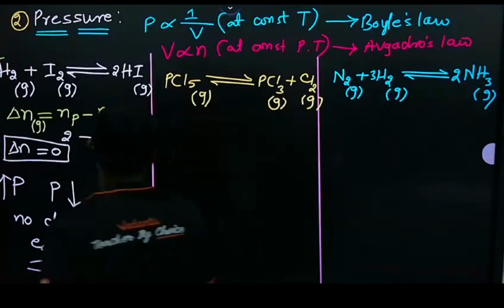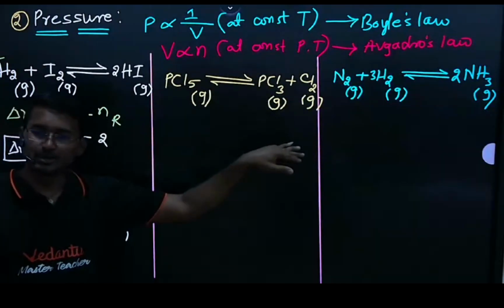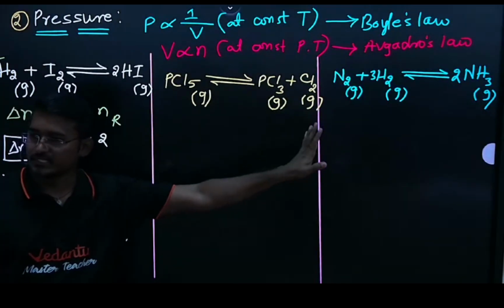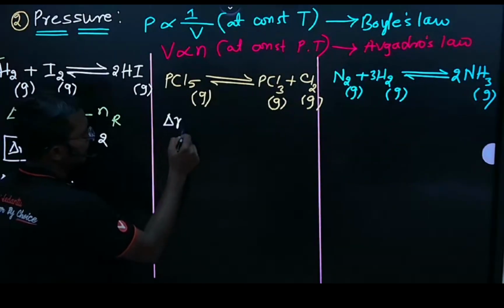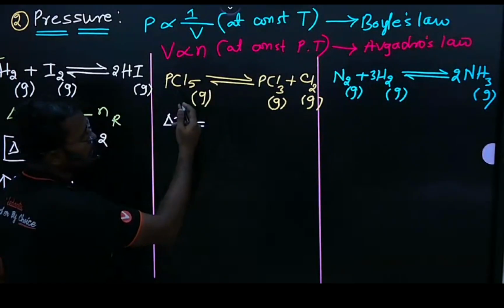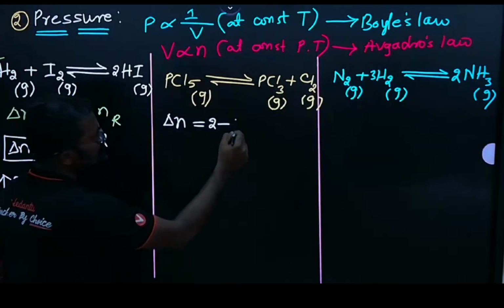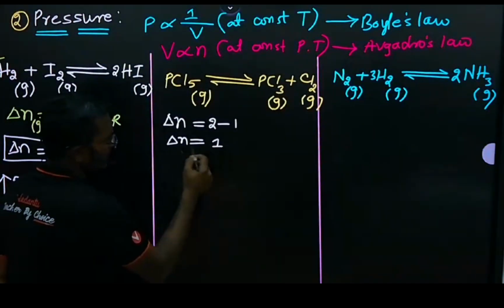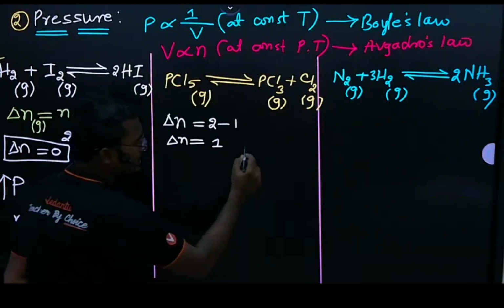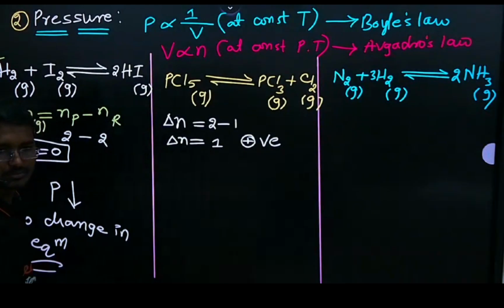Coming to the next reaction, PCl5 decomposes into PCl3 and Cl2. See how to calculate the number of moles. How many moles here? What is the difference? Here delta n is 1, which means delta n is positive.